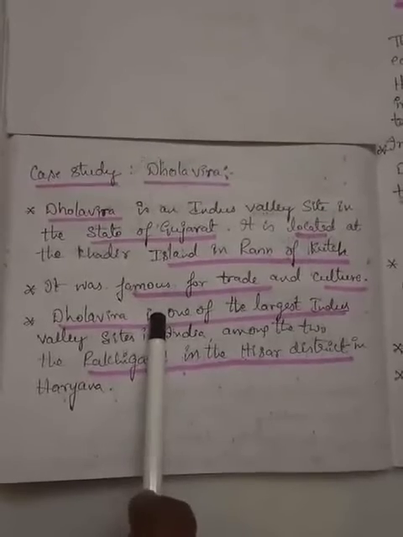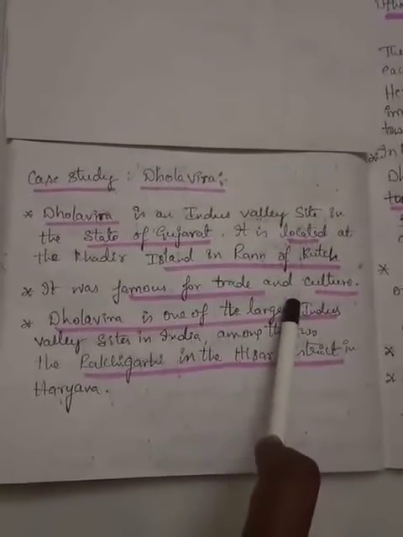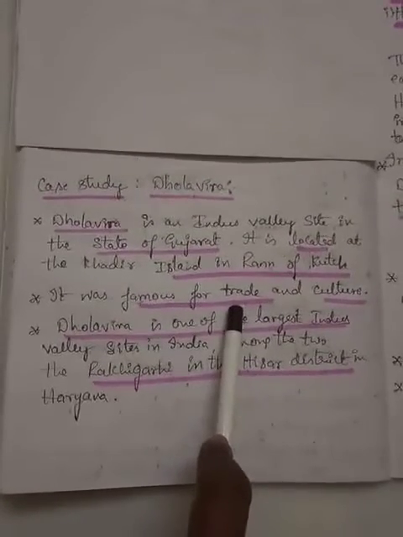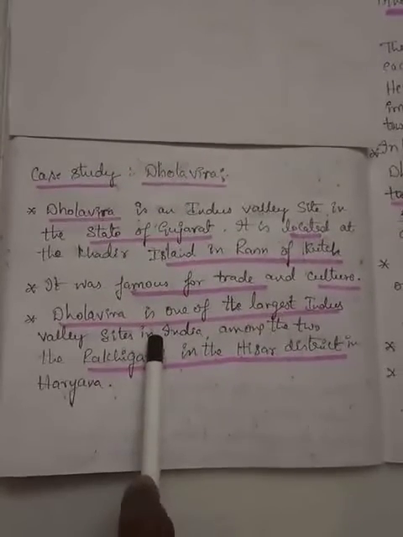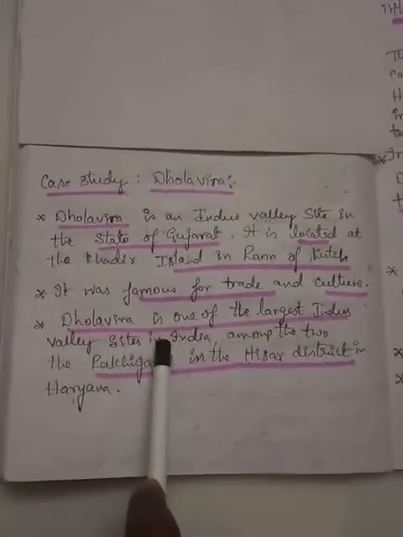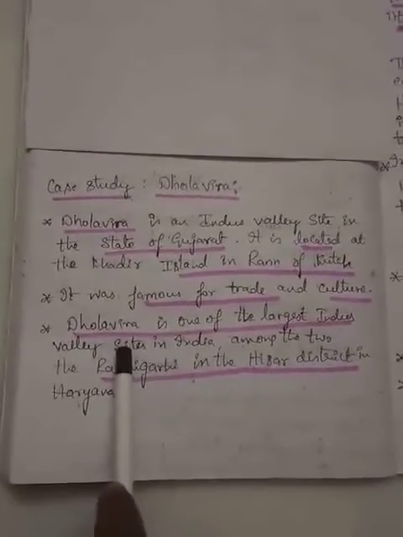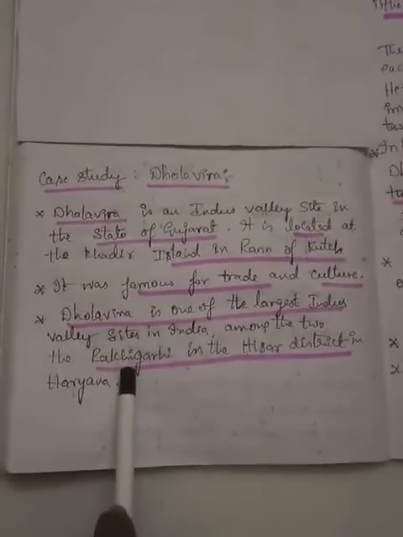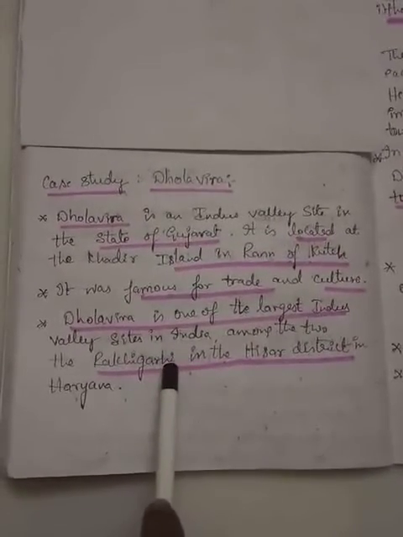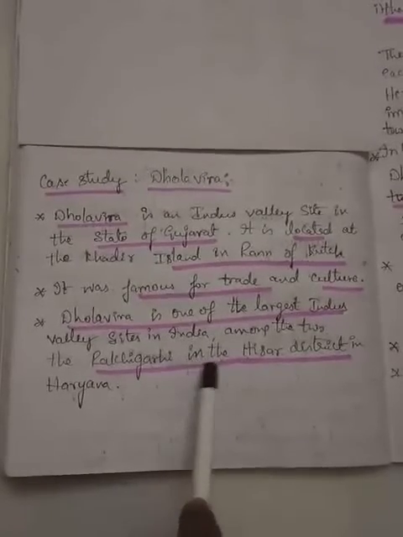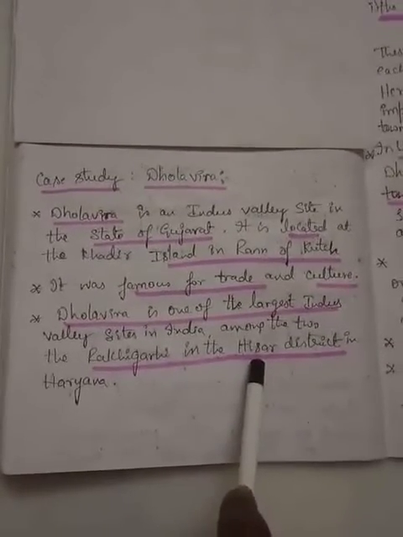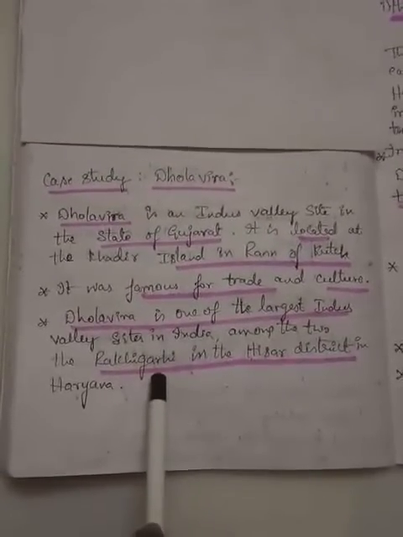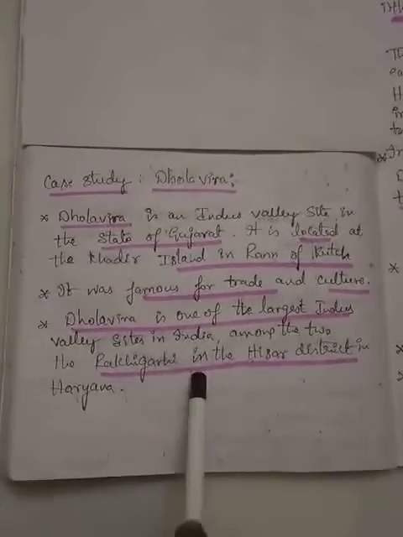And what is this region, Dholavira, famous for? It was an urban center or city. It is famous for trade and culture, for its art and craft, religious practices, and trade. Here trade is nothing but business activities. Dholavira is one of the largest Indus Valley sites in India, one among two: the first is Dholavira and the other one is Rakhigarhi. Rakhigarhi is found in Hisar district in Haryana state, whereas Dholavira is present in the Gujarat state.